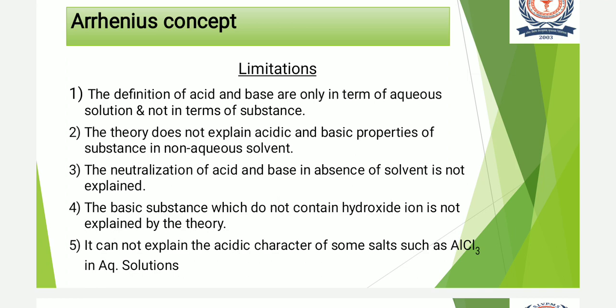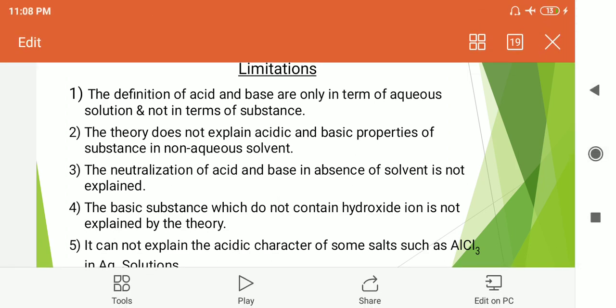The second limitation of Arrhenius theory is that the theory does not explain the acidic and basic properties of substances in non-aqueous solvents. In the definition of Arrhenius acid and Arrhenius base, we have discussed that the substance which when dissolved in water produces H plus ions, and the substance which when dissolved in water produces OH minus ions, are called Arrhenius acid and Arrhenius base. So, according to this theory, the behavior of any substance in a non-aqueous solvent is not explained.